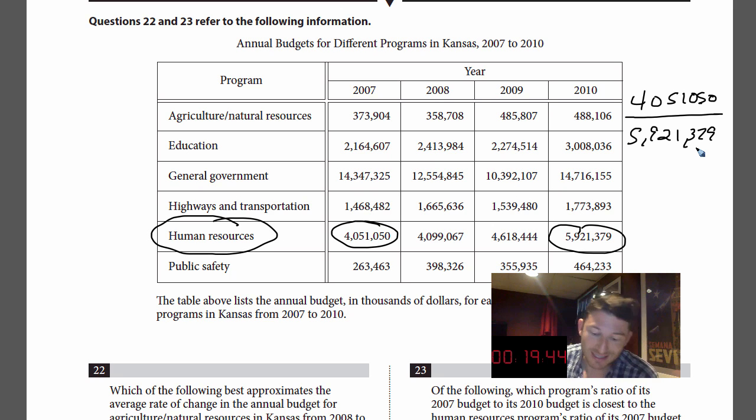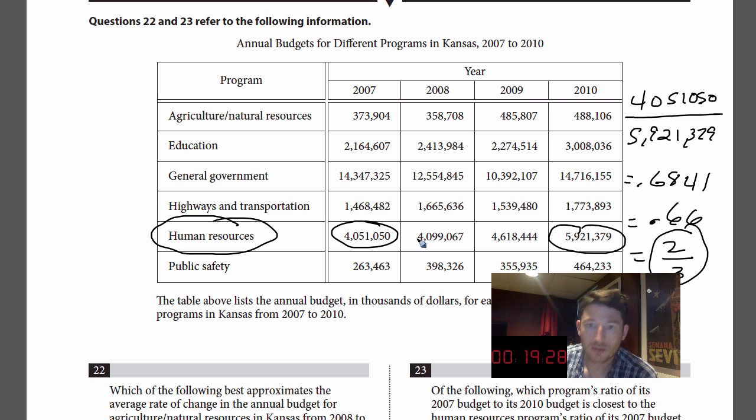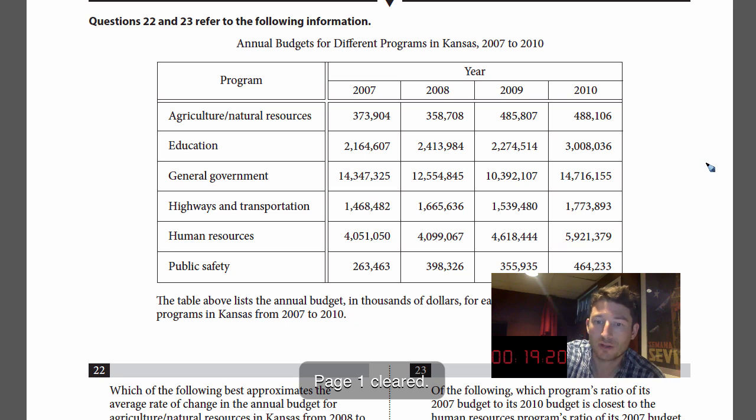We're looking at 0.6841. If we had to make that the closest fraction, 0.66 is 2/3. So the ratio from 2007 to 2010 is about 2/3. We need to find another one that's about 2/3.